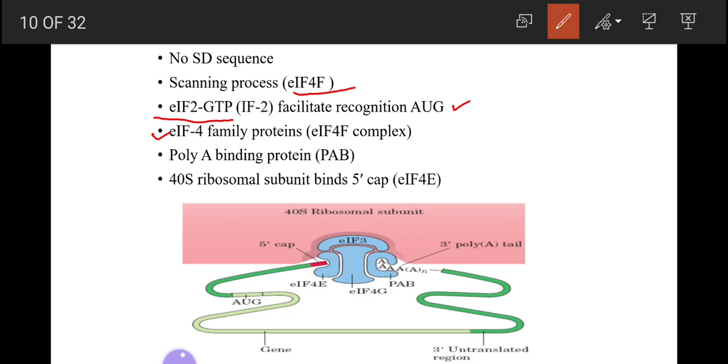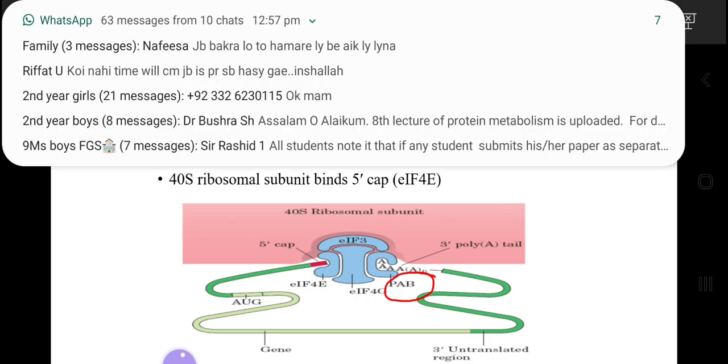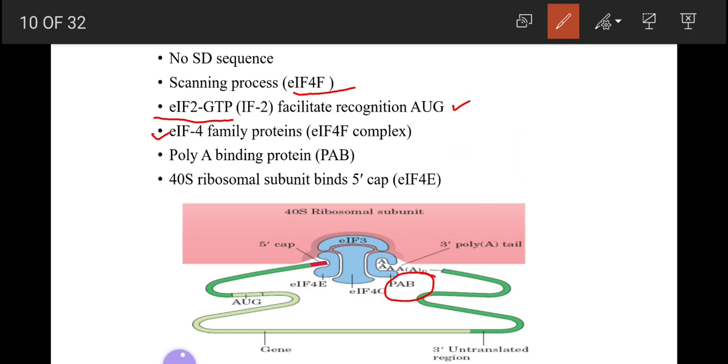Poly-A tail binding protein is also involved. It binds close to the poly-A tail and forms the circularized structure of mRNA, which ensures that once the process of translation is started, it will move in a circular way, continuously from the poly-A tail to the stop codon, and the process of translation will be completed.